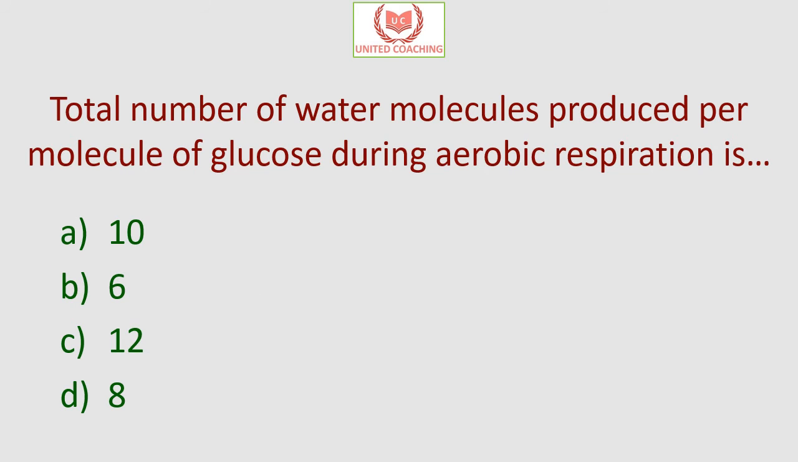Our next question is, total number of water molecules produced per molecule of glucose during aerobic respiration is. Is it 10, 6, 12 or 8? So the answer is 6. Cells undergoing aerobic respiration produce 6 molecules of carbon dioxide, 6 molecules of water and up to 30 molecules of ATP. So the answer here is 6 water molecules are produced by 1 molecule of glucose during aerobic respiration.